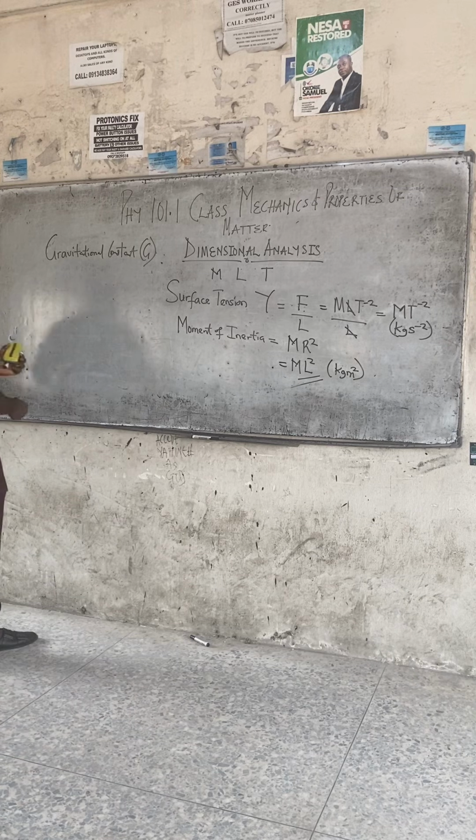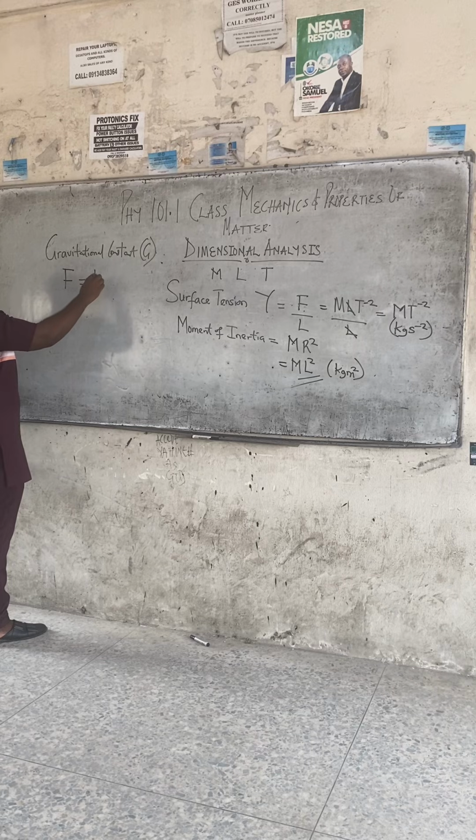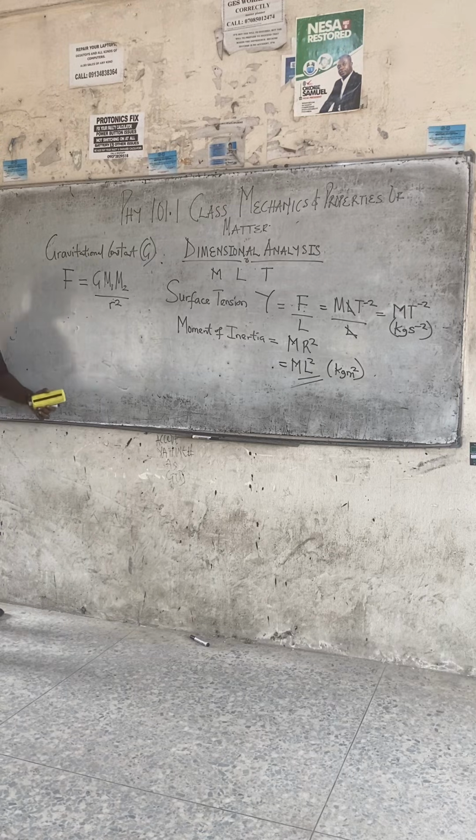The gravitational constant G is from Newton's law of gravitation, which tells us that the gravitational force of attraction between two masses is directly proportional to the product of the masses and inversely proportional to the square of the distance r. This r stands for the distance between the two masses.